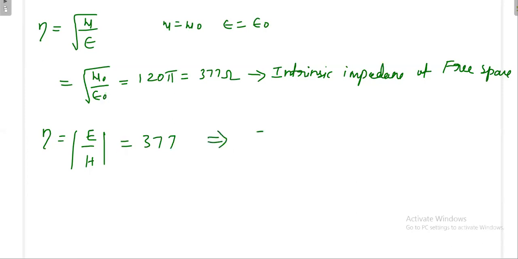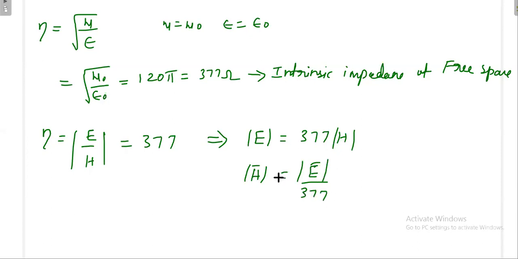Then if you have the magnetic field magnitude, you can easily calculate the electric field magnitude, or the other way around. This is the application of this: once you have the free space impedance 377 ohm and you know the electric field, you can calculate the magnitude of the magnetic field, or vice versa.